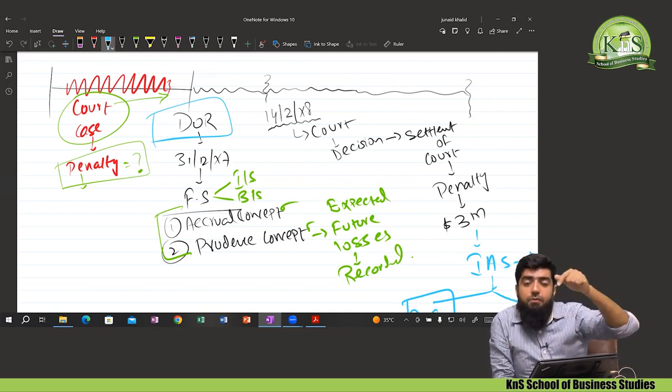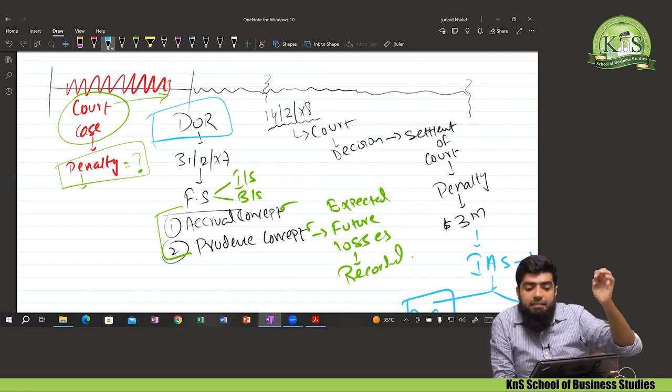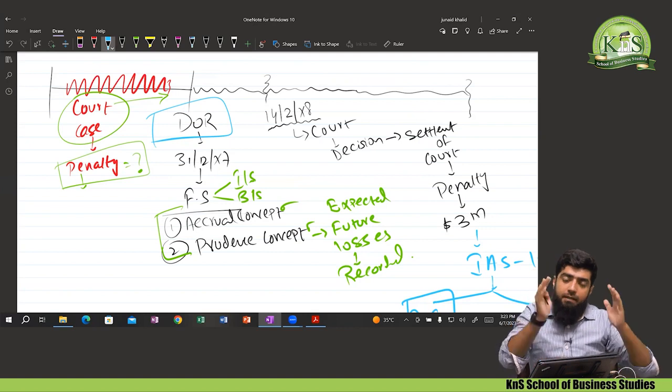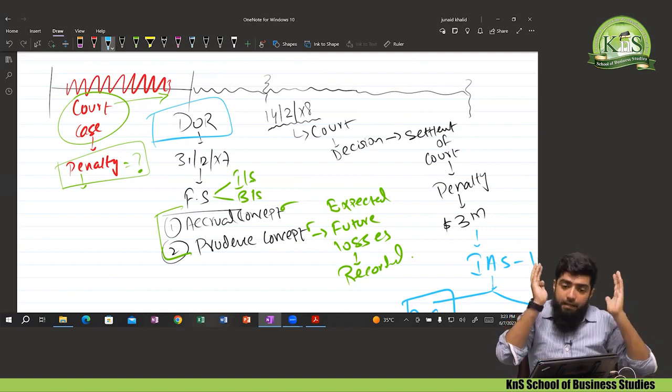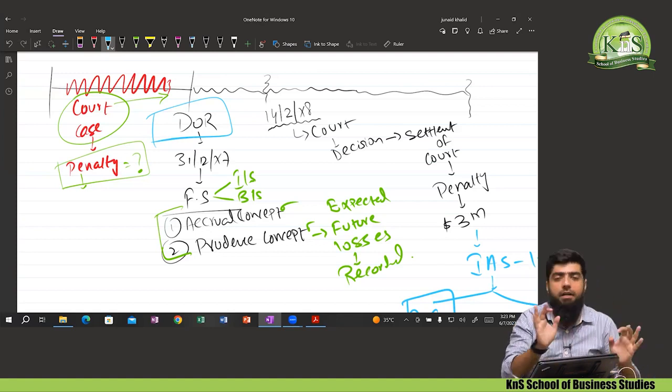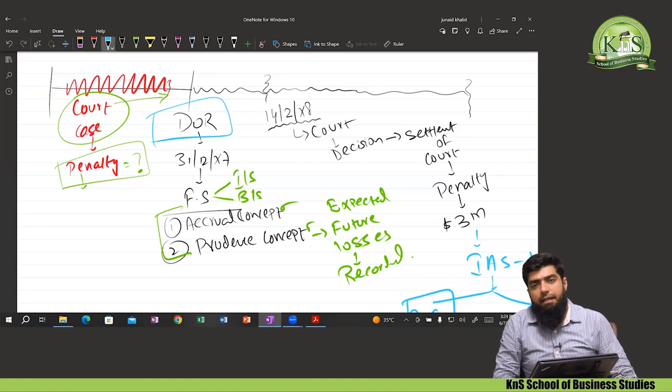the evidences, hints and indicators of that penalty existed at the reporting date. Yes, at the date of reporting, that penalty was there. The evidences, hints and indicators of that penalty were there, but I ignored it. I didn't record any amount. I didn't prepare any entry for this one.